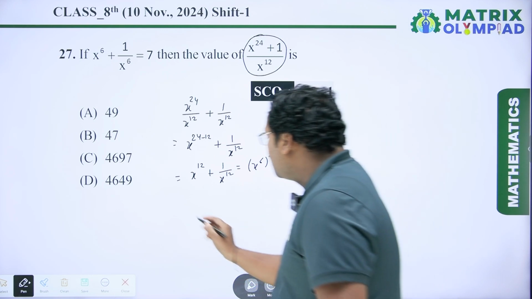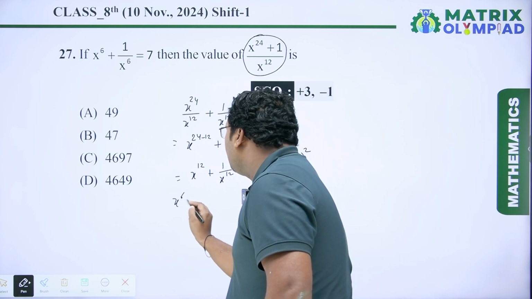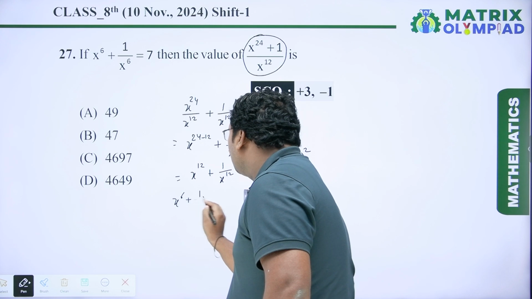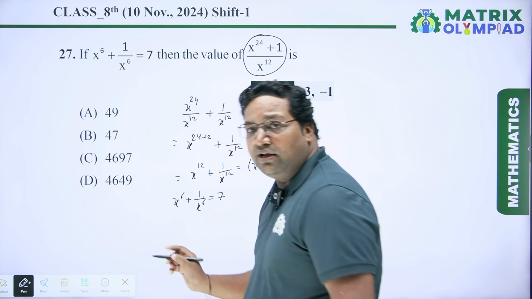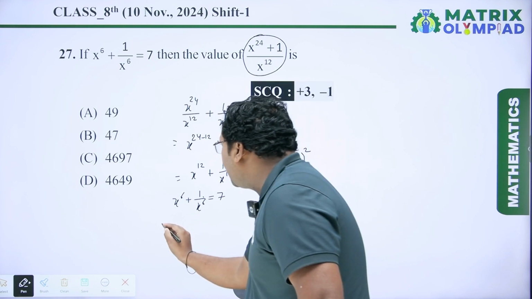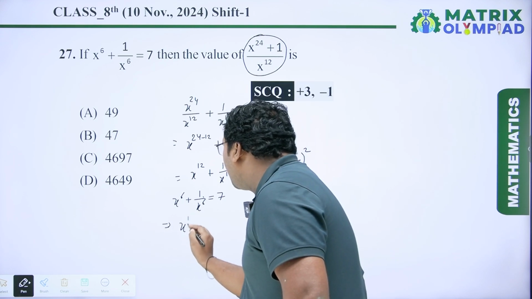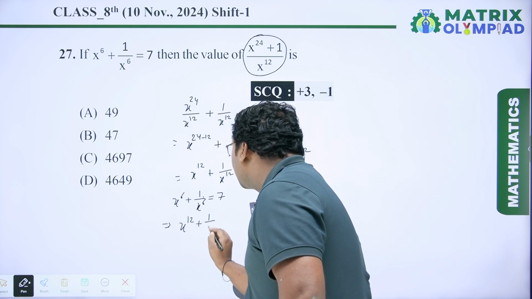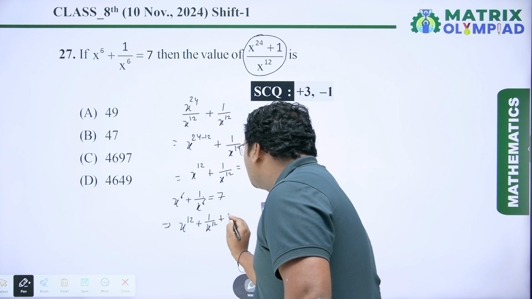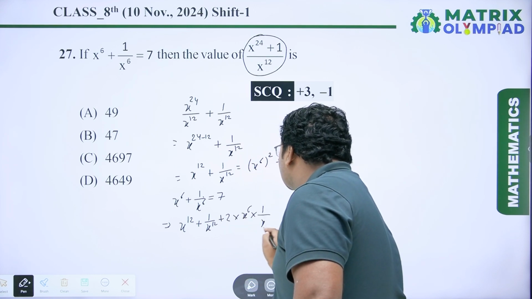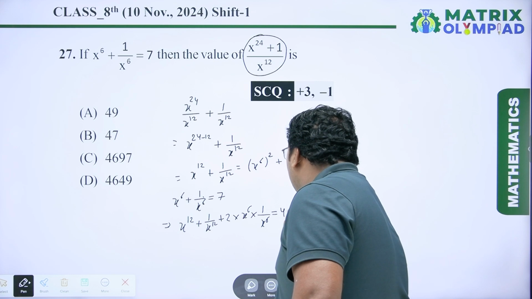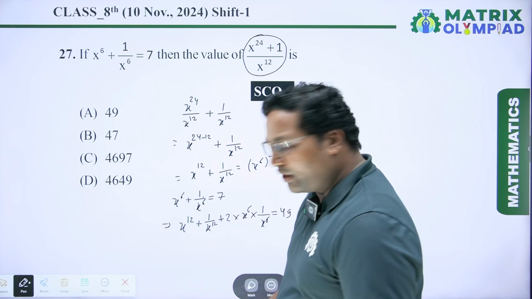Here in this question given that x to the power 6 plus 1 upon x to the power 6 equal to 7. So we have to square on both sides. So we will get x to the power 12 plus 1 upon x to the power 12 plus 2 into x to the power 6 into 1 upon x to the power 6 is equal to 49. 7 square is 49.